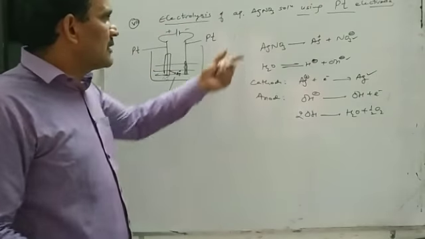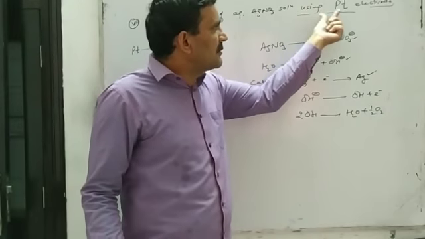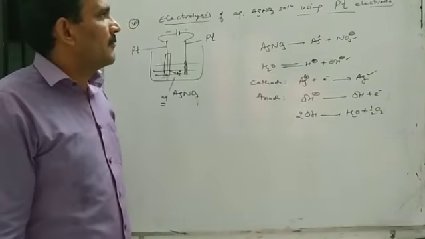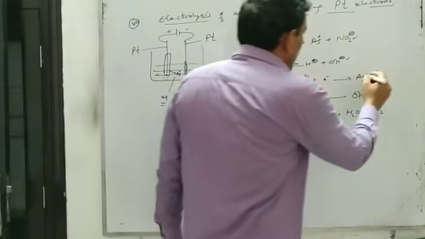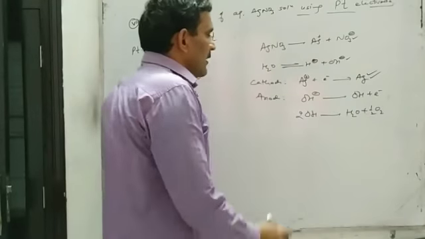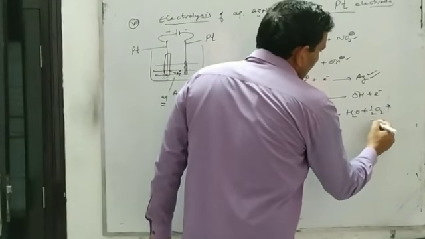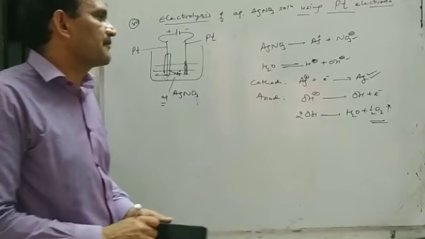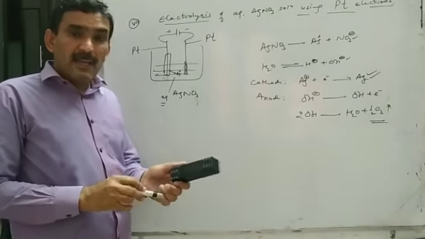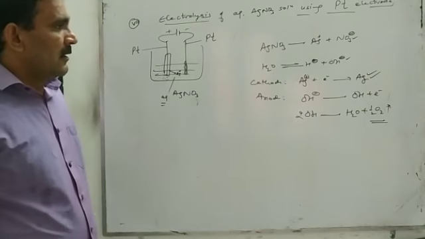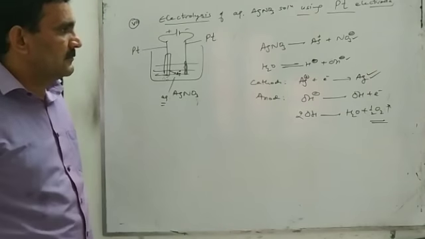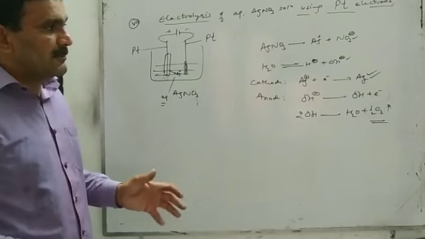So when aqueous silver nitrate solution is electrolyzed using platinum electrode or inert electrode, then we obtain silver metal at cathode and oxygen gas will be evolved at anode. So from these examples, we have discussed the concept of electrolysis.